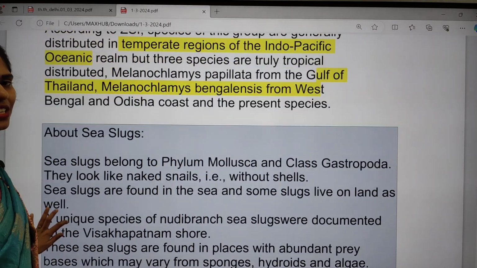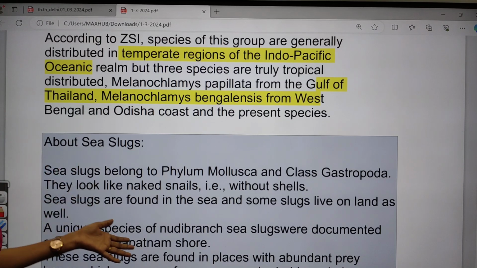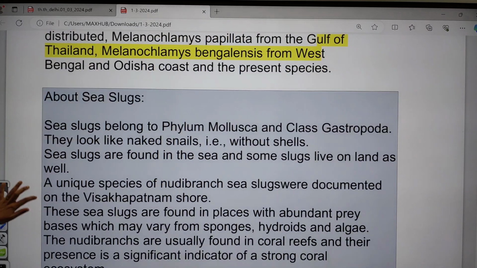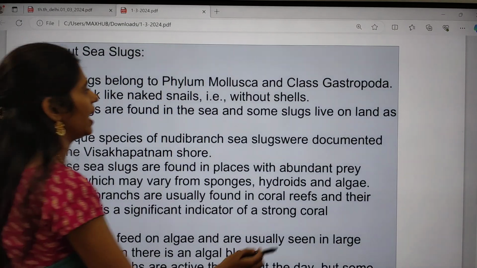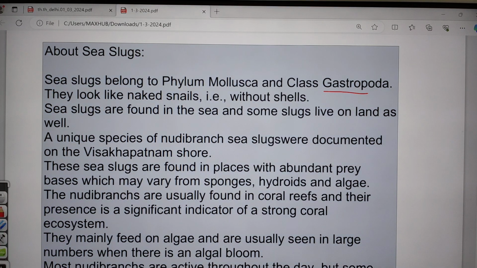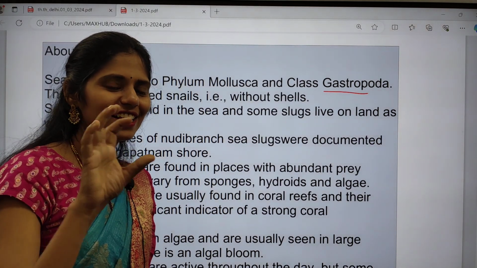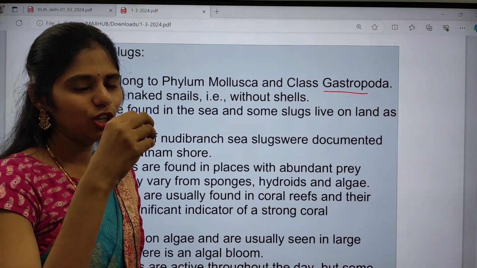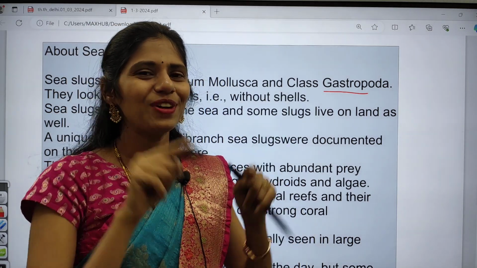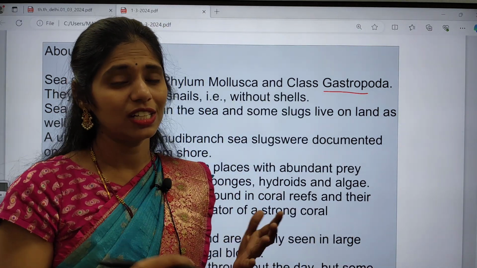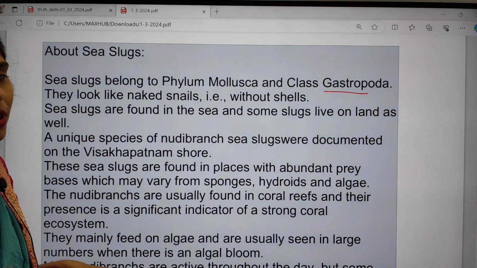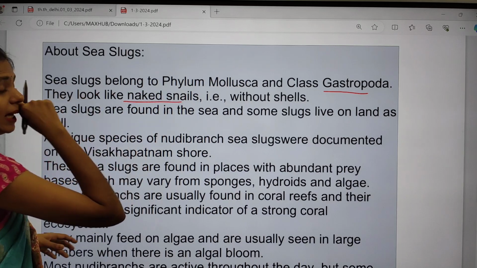So let us see some facts regarding this sea slug, so that you can get potential statements from this topic. Sea slugs belong to the phylum Mollusca and the class Gastropoda, and they look like naked snails. Normally during the rainy season you see snails with a shell, and in that shell you can see a small white animal with two antennae that moves very slowly, right? During the rainy season you can see this. In the same way, imagine a snail without the shell, so they look like naked snails.